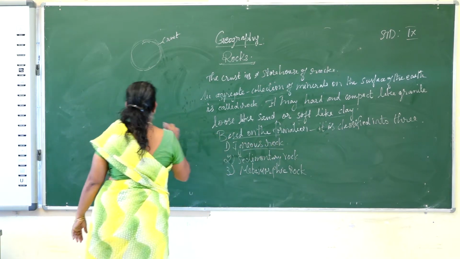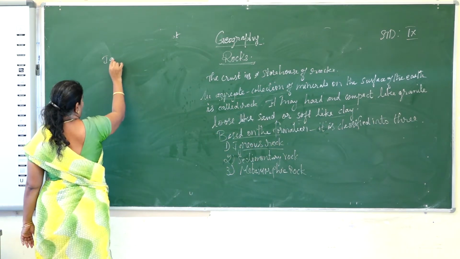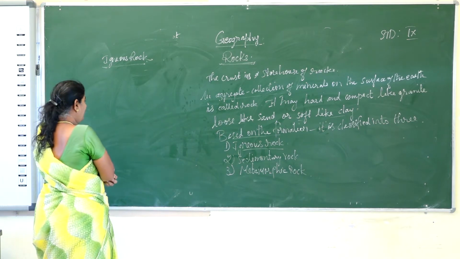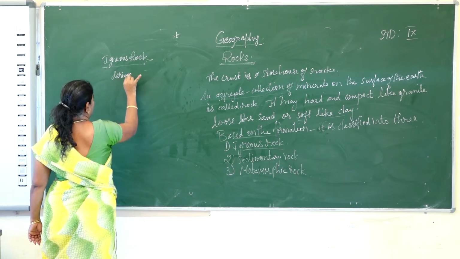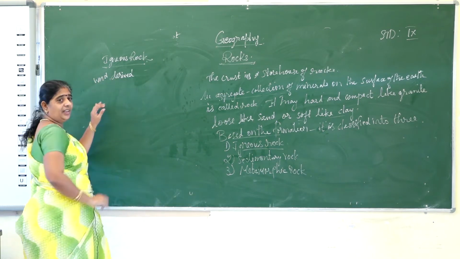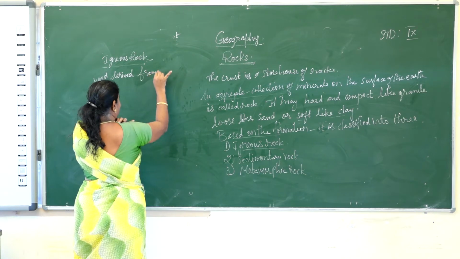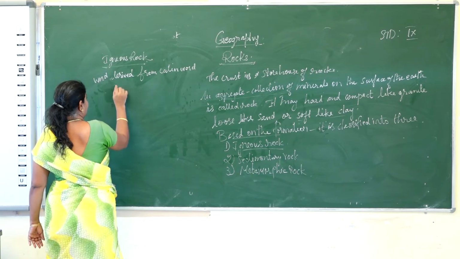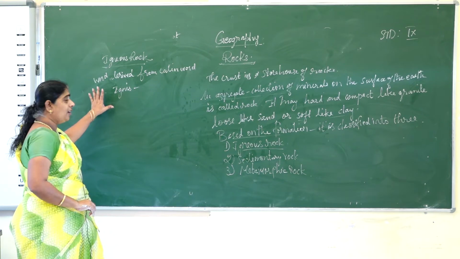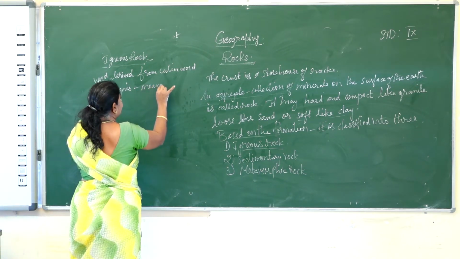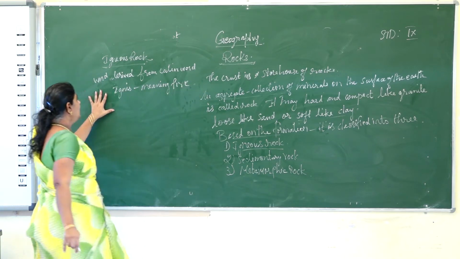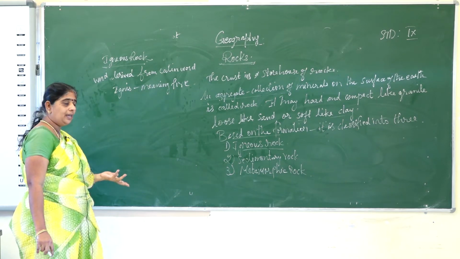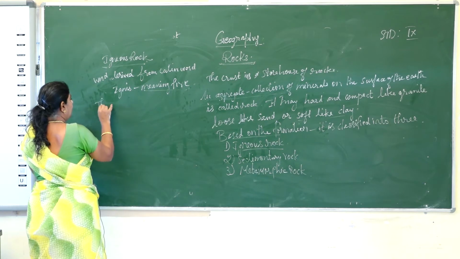The first one is the igneous rock. The word igneous is derived from the Latin word ignis. What is the meaning of this ignis? The meaning is fire. The igneous rock word is derived from the Latin word ignis. What is the meaning of that? Meaning is fire.